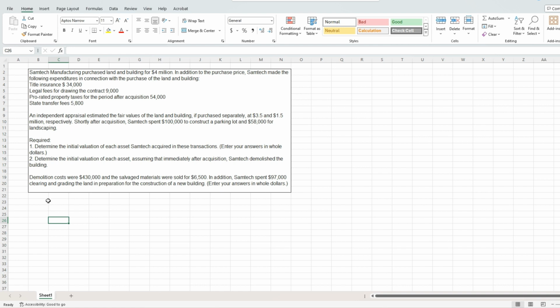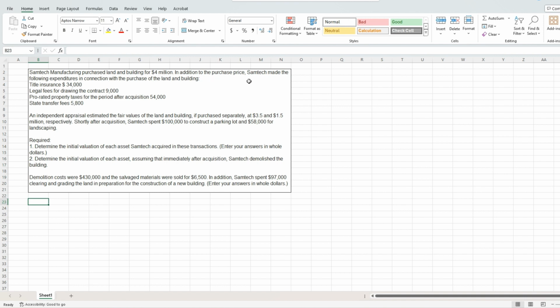Today we have another problem here about Samtech Manufacturing. So this is about fair value and purchase costs and initial valuation. So in this problem, we got Samtech Manufacturing purchased land and building for $4 million.